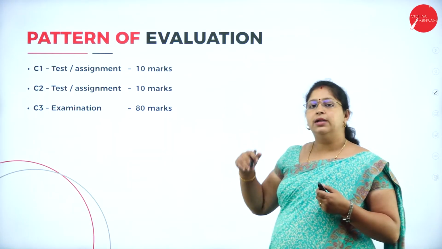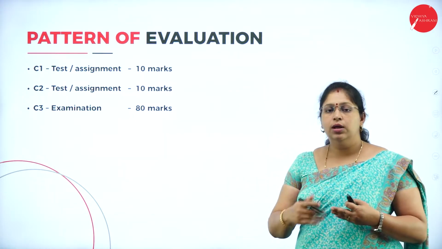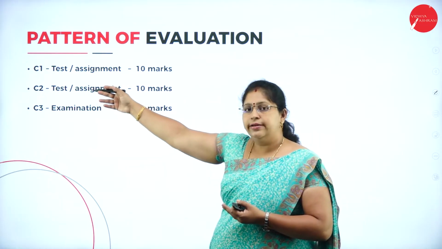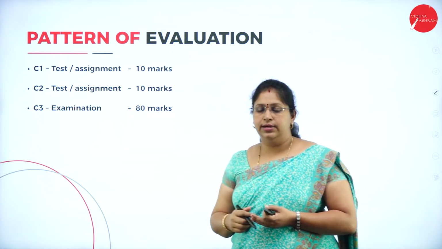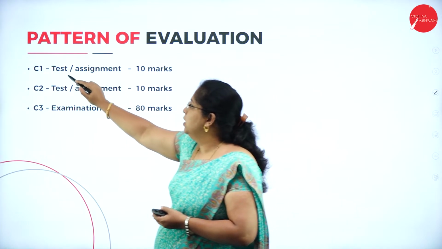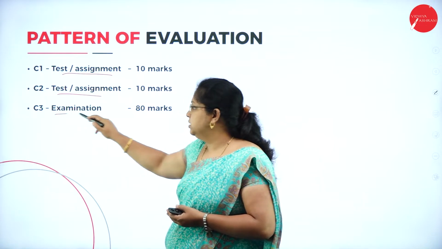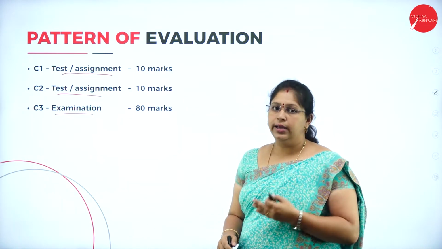Next, we will see the pattern of evaluation, how your evaluation is done. So, how you will be writing the credit 1, credit 2 and credit 3. Credit 1 and 2 are nothing but the internals, and credit 3 is your term end examination.